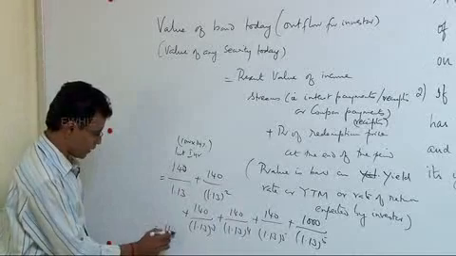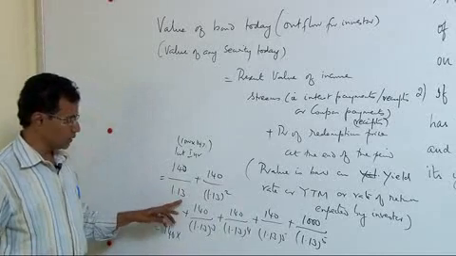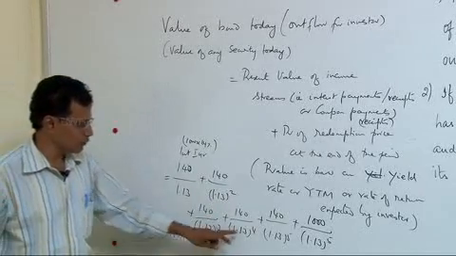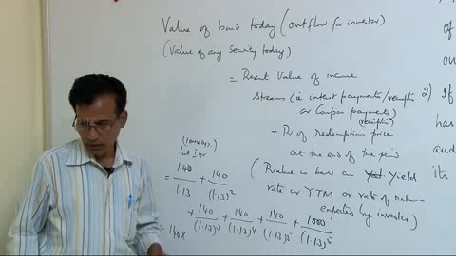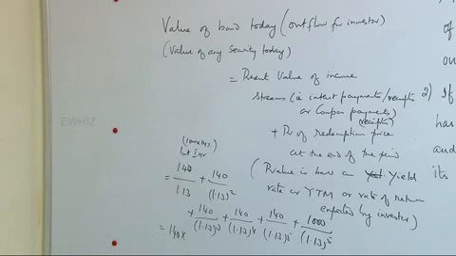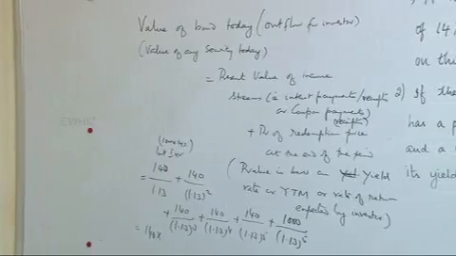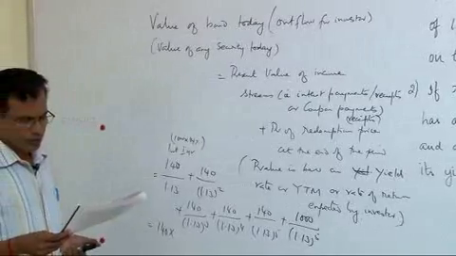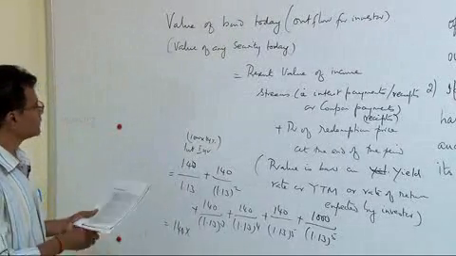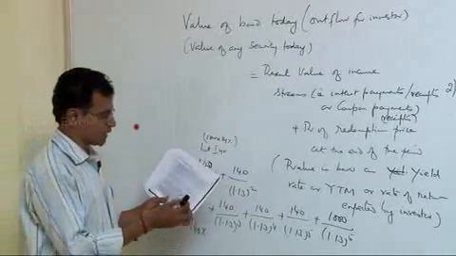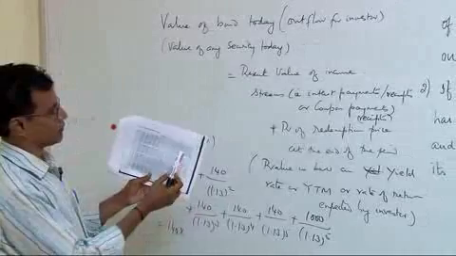This discounted value will depend upon the present value interest factor for 1 year, 2 year, 3 year, 4 year, 5th year for 13%, which again could be understood from the table. If you look at the table for present value interest factor, for the first year at 13% it is 0.885.